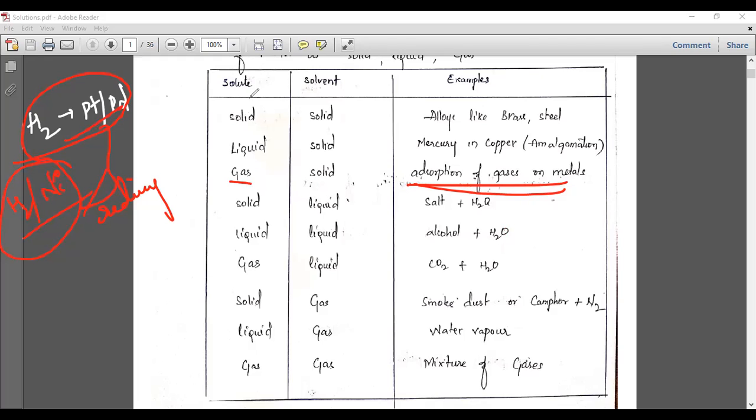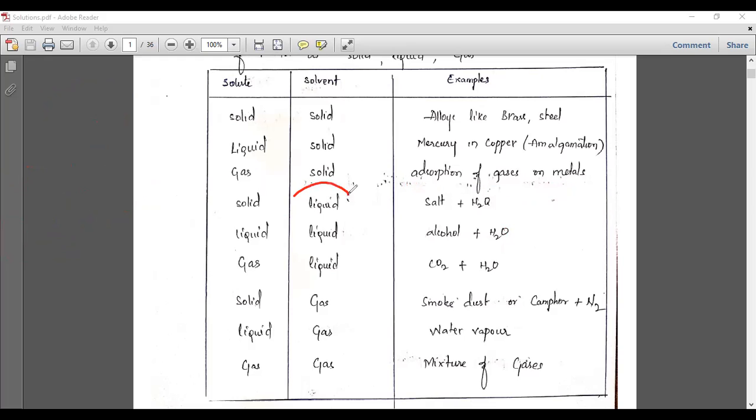Now let us take liquids as a solvent. So now we are seeing the liquid as a solvent. That means here the solute may be solid, liquid or gas. First let us take the solid which is dissolved in a liquid. You can take a simple example, sugar. Sugar can easily dissolve in water.